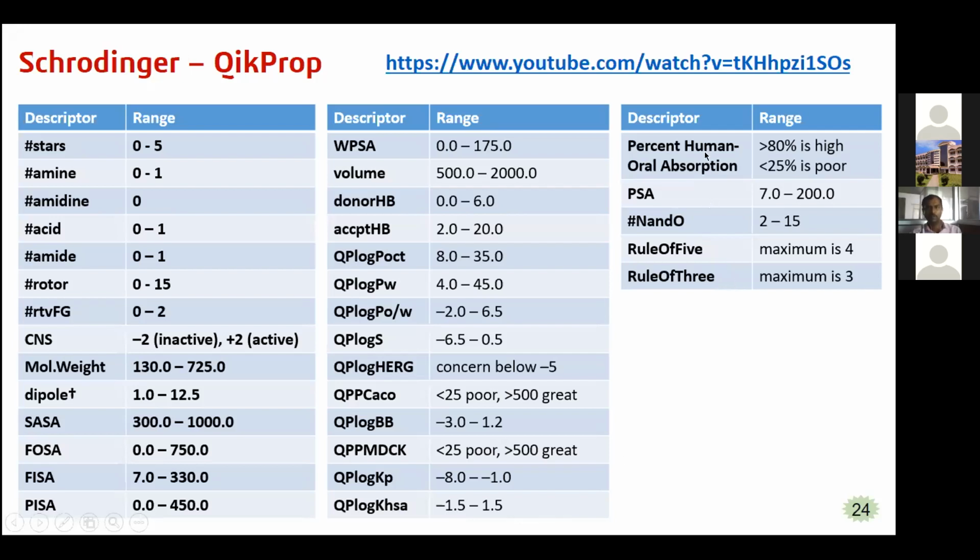And percentage human oral absorption: if it is greater than 80%, it is high oral absorption, and if it is less than 25%, the compound has poor oral absorption. And polar surface area should be 7 to 200. The number of nitrogens and oxygens present in the compound should be 2 to 15, and rule of 5 and rule of 3. So these are the different properties we can estimate in the Schrodinger QikProp.